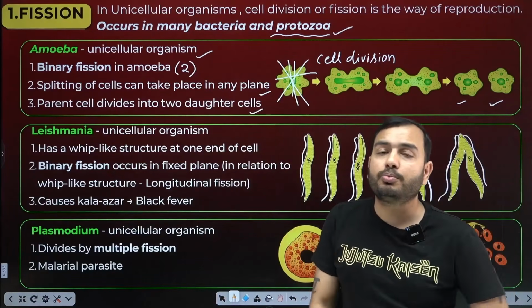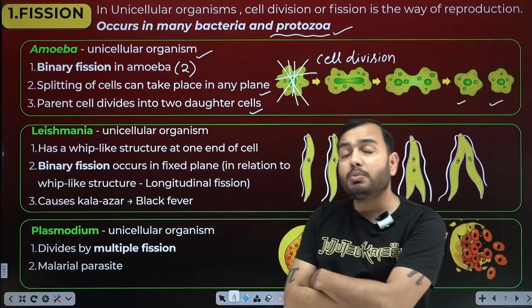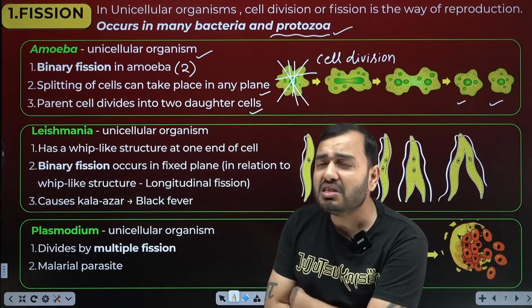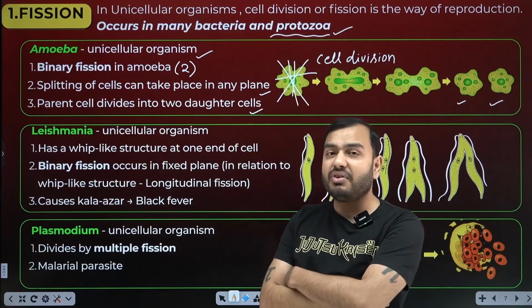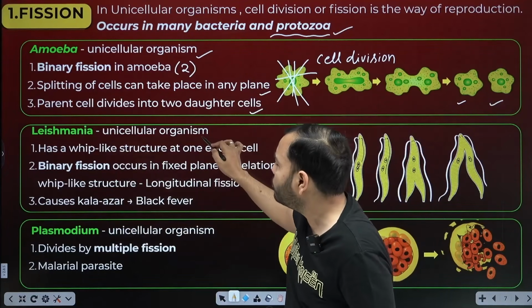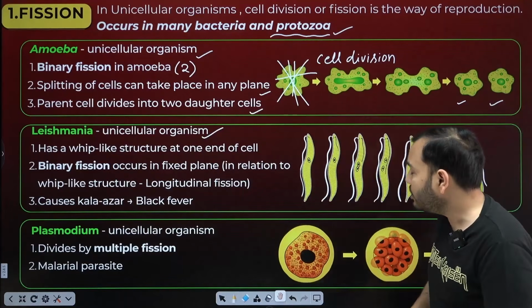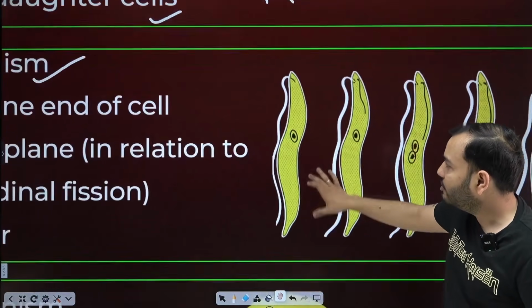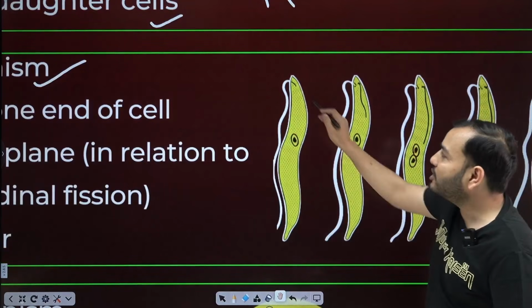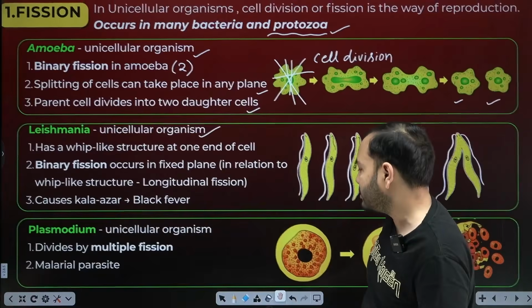The second protozoa, beta, which we have to study as a unicellular organism is Leishmania. Leishmania is very famous in Bihar, because a disease occurs because of it: black fever, Kala Azar. We will study it now. Leishmania is also a unicellular organism. It looks very beautiful. Just look at its face. This is called a whip-like structure, a flagellum.